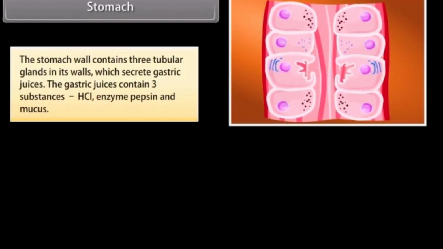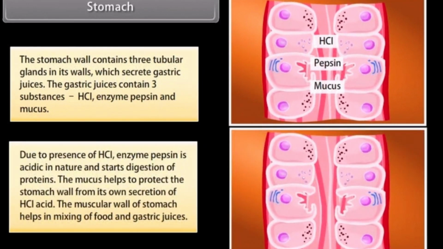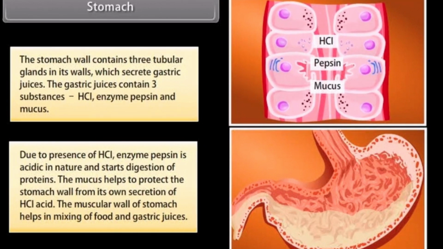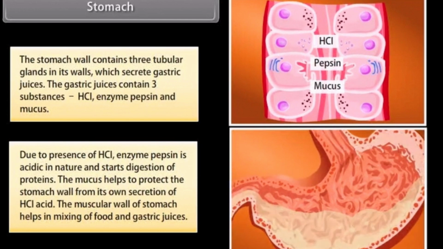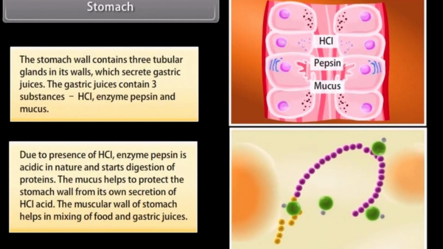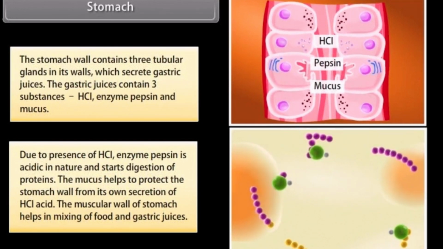The stomach wall contains 3 tubular glands in its walls, which secrete gastric juices. The gastric juices contain 3 substances: HCl, enzyme pepsin, and mucus. Due to the presence of HCl, the medium is acidic in nature, and enzyme pepsin starts digestion of proteins. The mucus helps to protect the stomach wall from its own secretion of HCl acid. The muscular wall of the stomach helps in mixing of food and gastric juices.